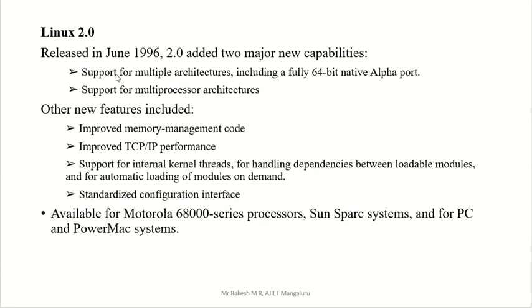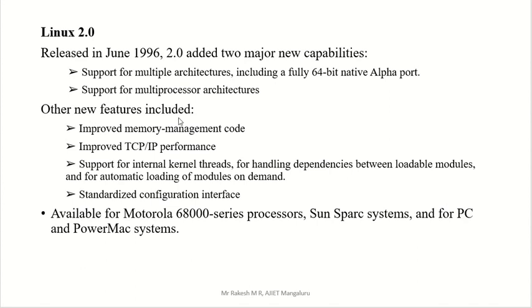It has two main capabilities: support for multiple architectures, including a fully 64-bit native Alpha port, and support for multiprocessor architecture. That means many CPUs can be connected through Linux, and many CPUs can perform operations at a time using this operating system.